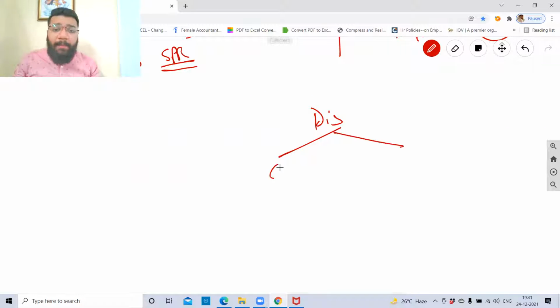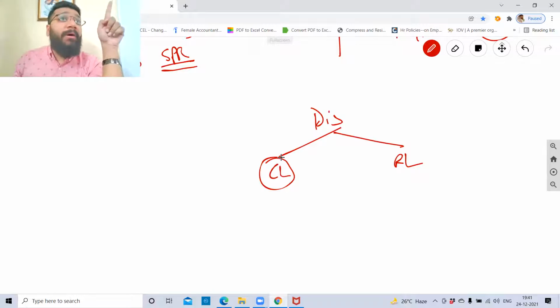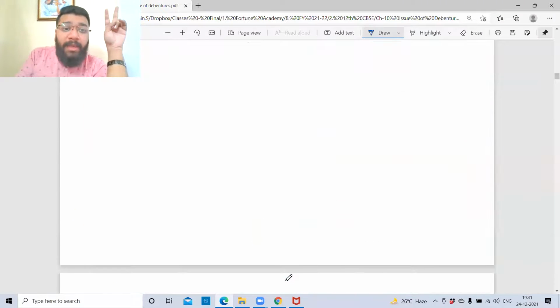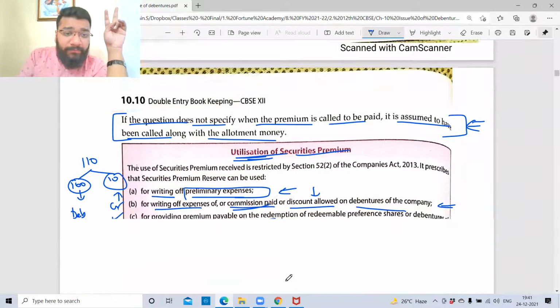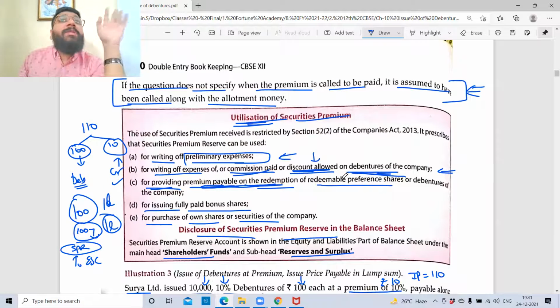Discount can be a capital loss or it can be a revenue loss. Capital loss when you try to adjust. Now this discount, guys, if you remember, we studied a point regarding SPR, utilization of premium. In that we studied one point. Second point, if you remember, I can utilize premium to set off the discount allowed on debentures, which means what?